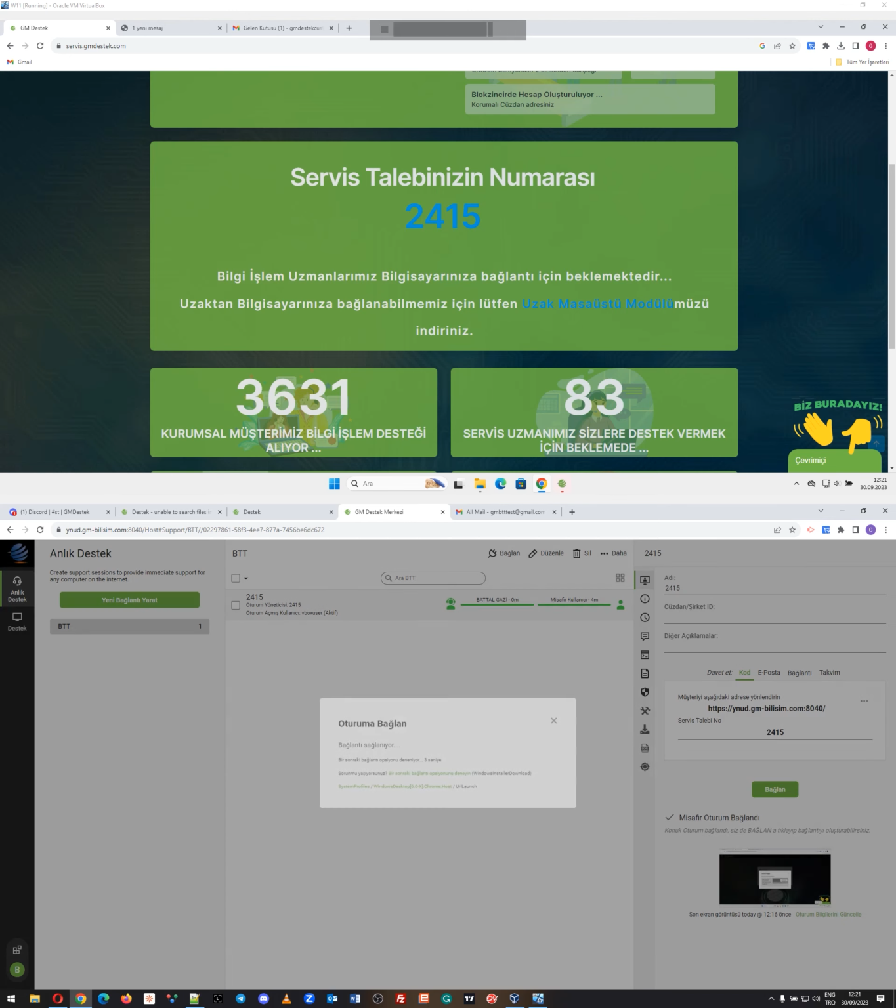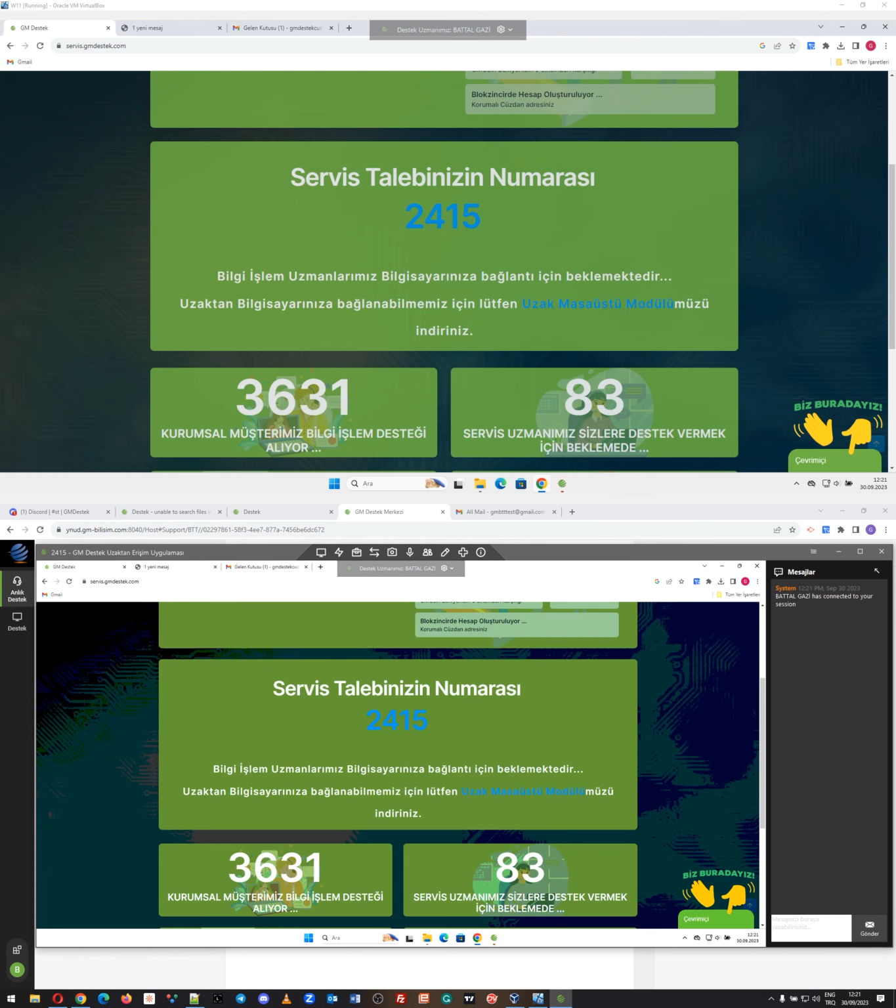So in this example, Battal Gazi withdraws the ticket himself, as he believes he can solve it, and connects to the customer's machine in an operationally decentralized manner. He or she can also message from this screen, and we have multiple voice communication methods. All of it is recorded according to Turkish laws. So let's proceed to solve the ticket.